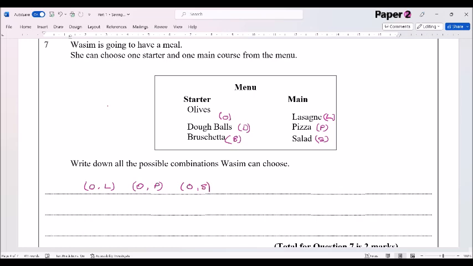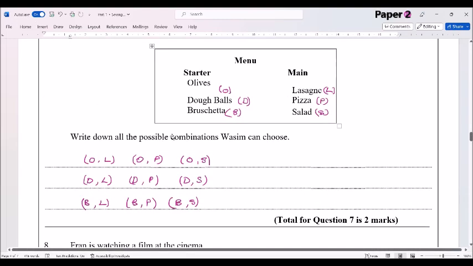And notice I've kept the O's fixed as the first one. Then we're going to go D, and we've got L for lasagna, D and P, dough balls and pizza, and then finally D and S, dough balls and salad. And finally down at the bottom we've got bruschetta, so we've got B and L, B and P, and then B and S. Fairly straightforward there. Nice, easy 2 marks.